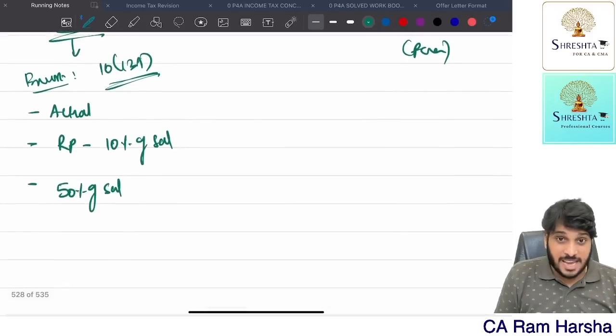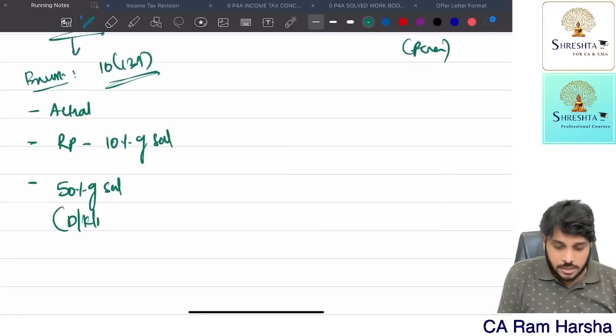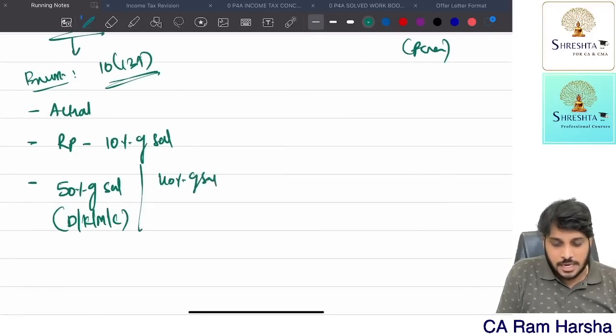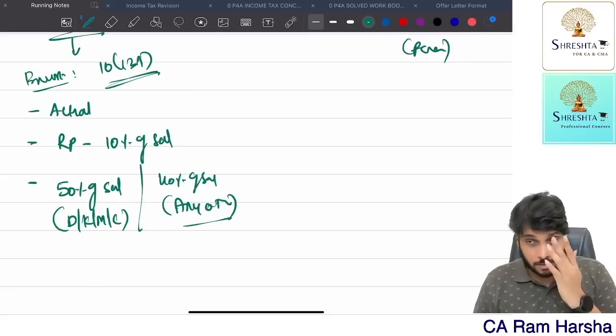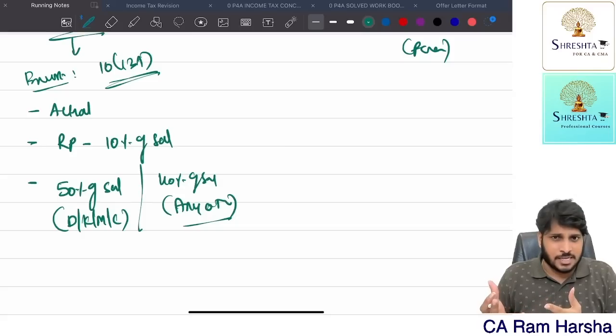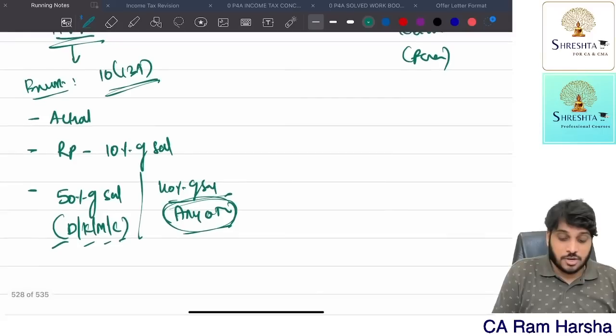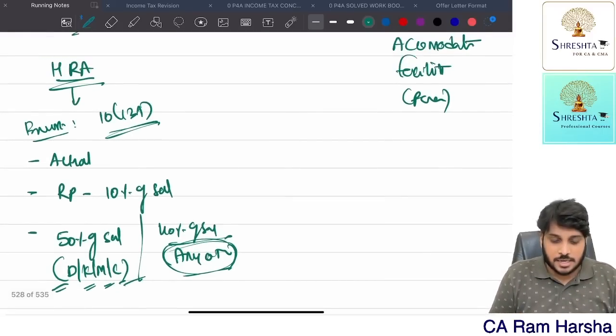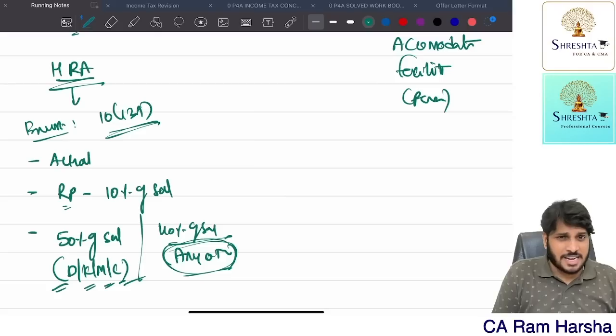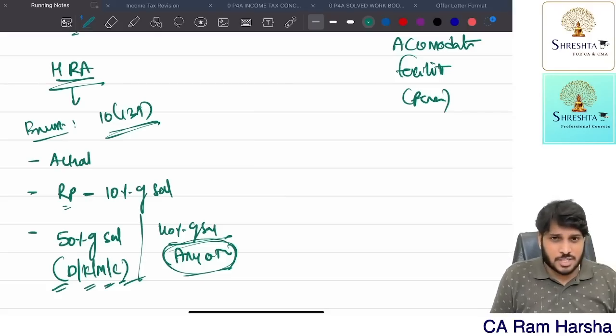If you are paying rent in a city like Delhi, Kolkata, Mumbai or Chennai, then 50% of salary is one criterion; if you are paying rent in any other city, then 40% of salary. Suppose you are staying in rented accommodation in some other city, not Delhi, Kolkata, Mumbai, Chennai, then 40% of salary is one criterion. If you are staying in a rented house in Delhi, Kolkata, Mumbai, Chennai, then 50% of salary. Second criterion: how much rent you are paying monthly minus 10% of salary.